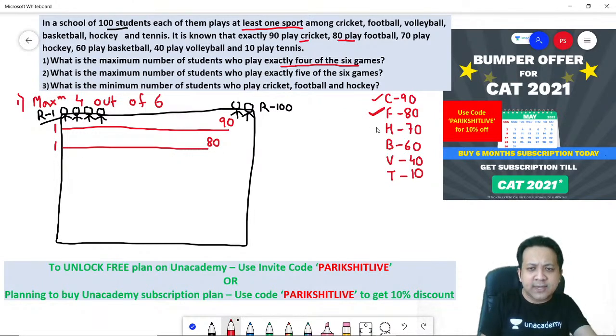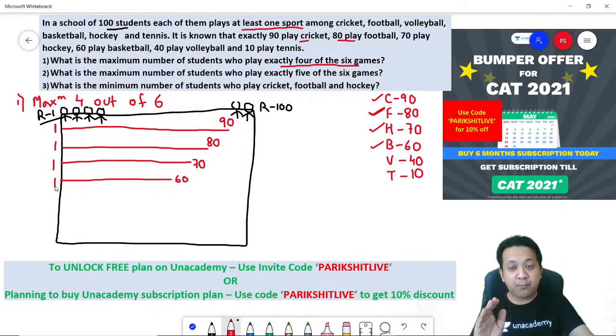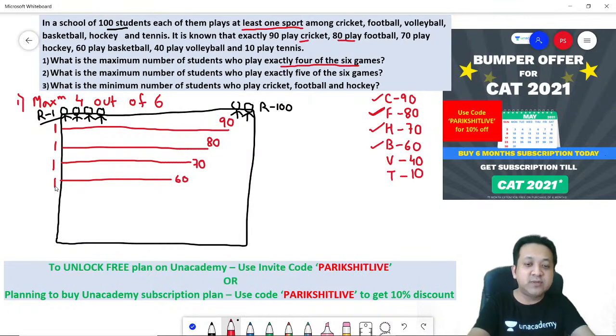Next, hockey. How many students are playing hockey? 70 students I need to play hockey. Let's say roll number 1 to roll number 70 are playing hockey. What about the fourth case? Basketball. 60 students. So let's say roll number 1 to roll number 60 are playing basketball. I think now you need to take a pause. Why do I say that you take a pause?